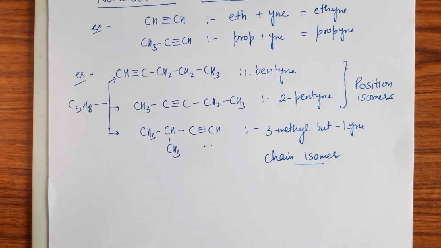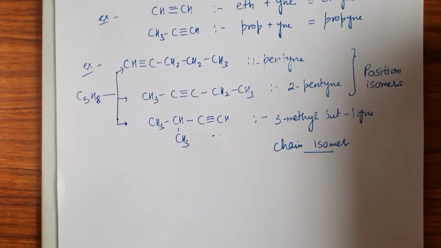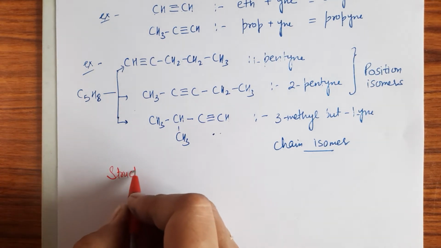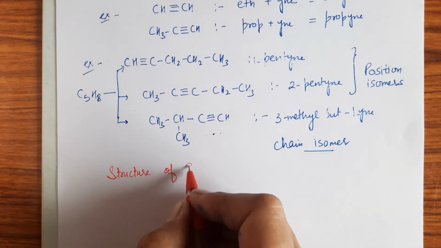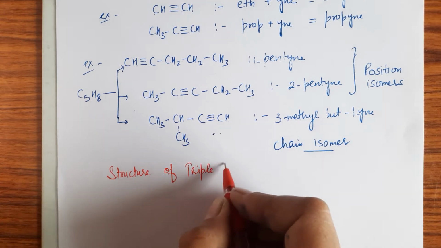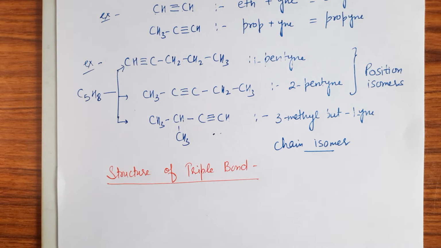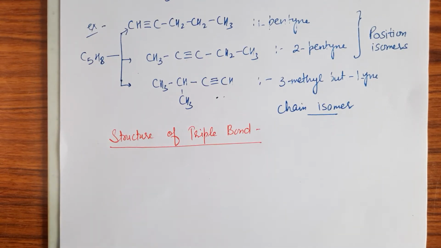Now come to the structure of triple bond. So as we all know that in alkyne there is presence of one triple bond.